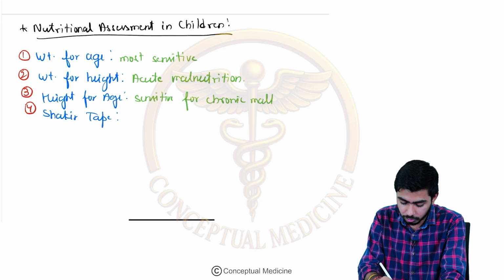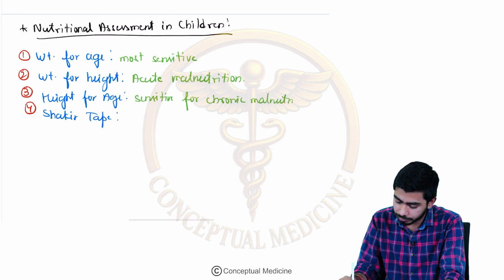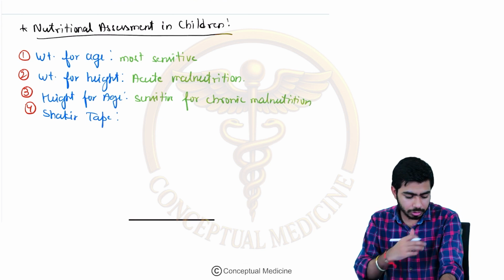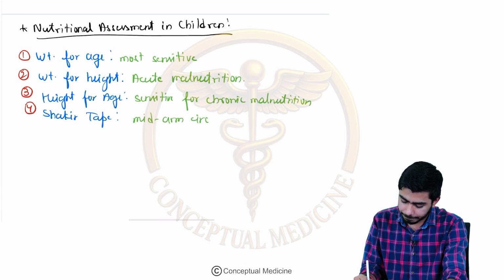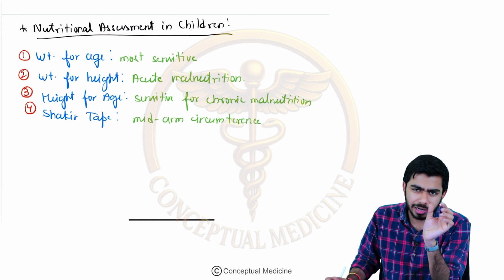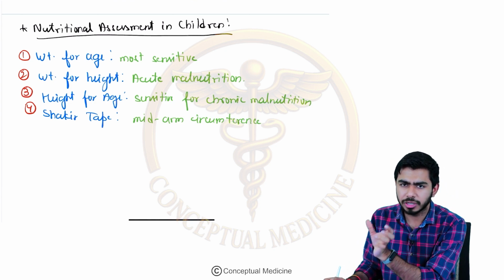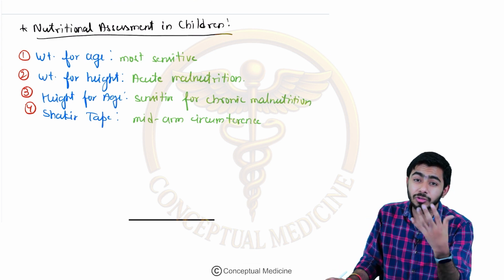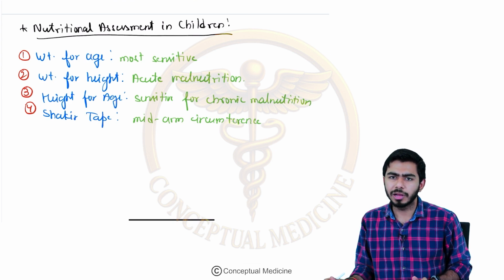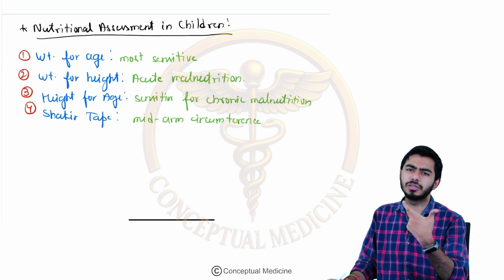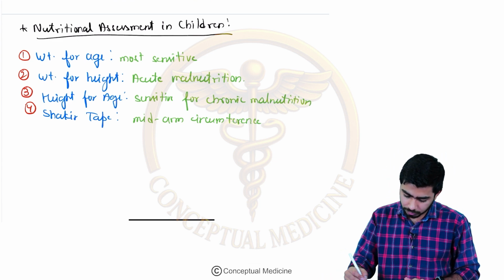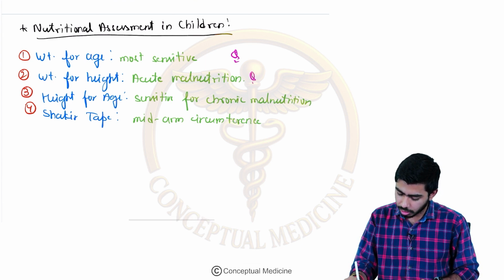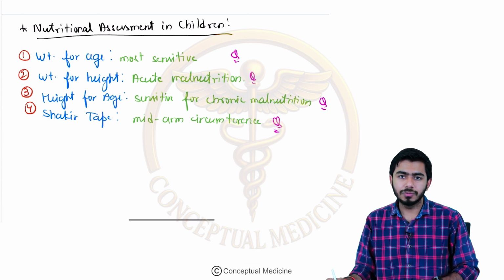In the pediatrics class also you must have talked about that. Shakir tape tells us about the mid-arm circumference, right? It is a tape with three colors: red, yellow and green. Green means it is safe, yellow means children are at risk for malnutrition, and red means they are already in malnutrition. That Shakir tape you must have seen in the pediatrics part. All of these four questions have been asked in the MCQs in various years, right?